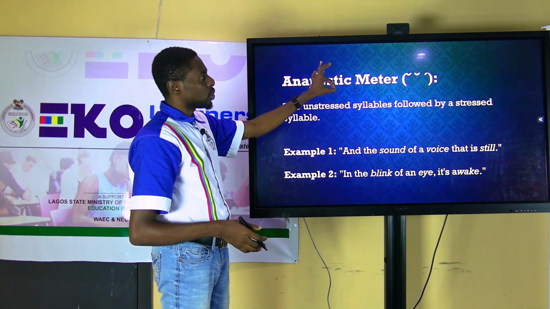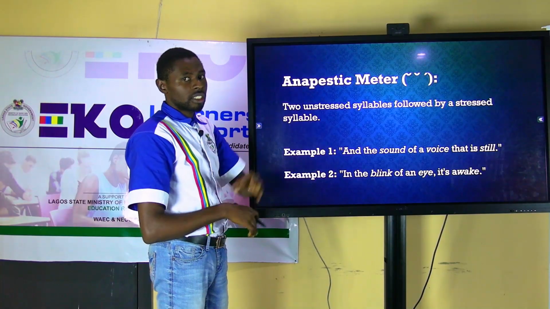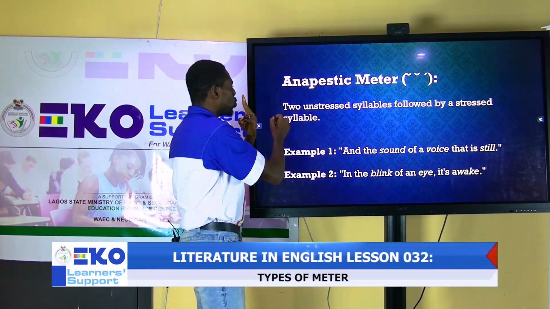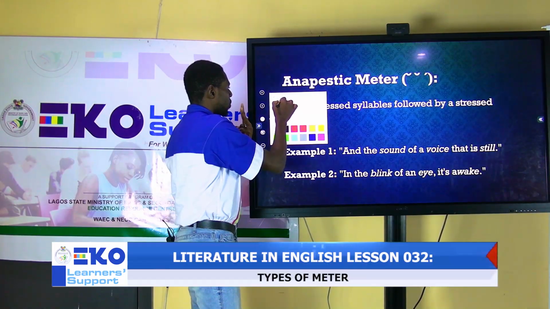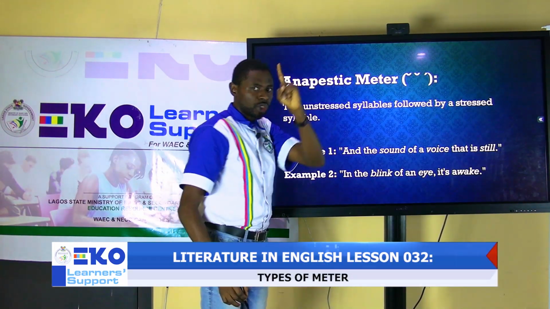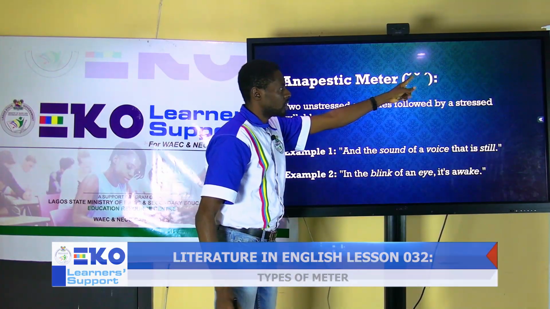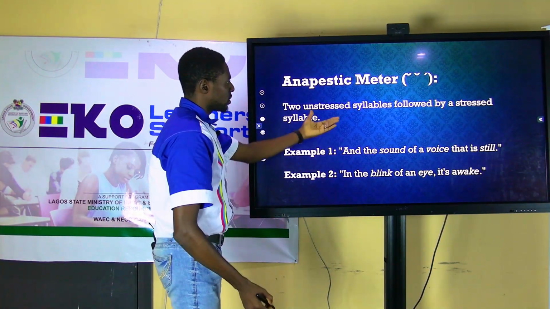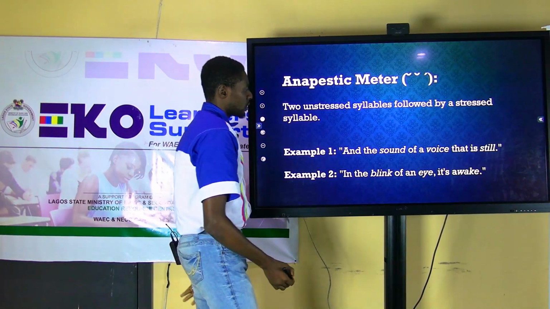So we have one unstressed syllable and then an iambic meter. So it means we now have two unstressed syllables followed by one stressed syllable. Look at it here. An example.